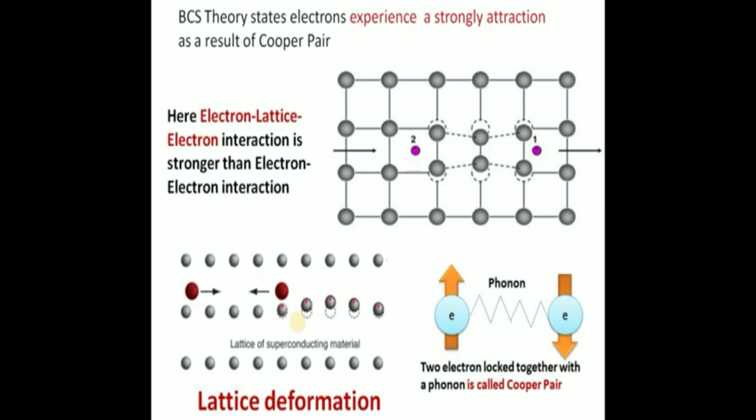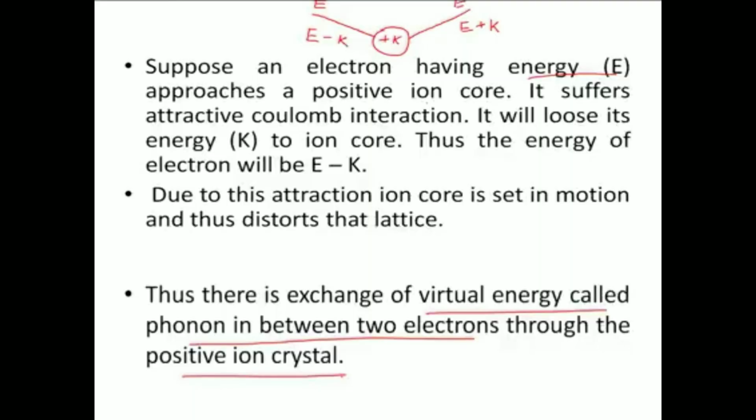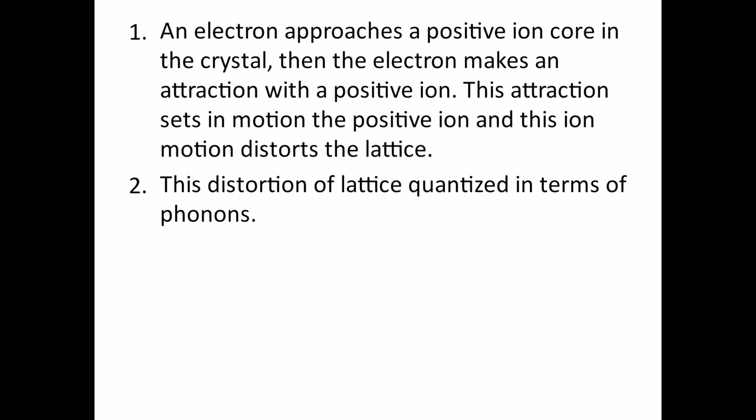In this, the first electron is attracted by the positive ion, and due to this attraction the positive ion core distorts. Due to this attraction the positive ion motion disturbs the lattice. This distortion of the lattice, the disturbance in the lattice, is quantized in terms of phonons.